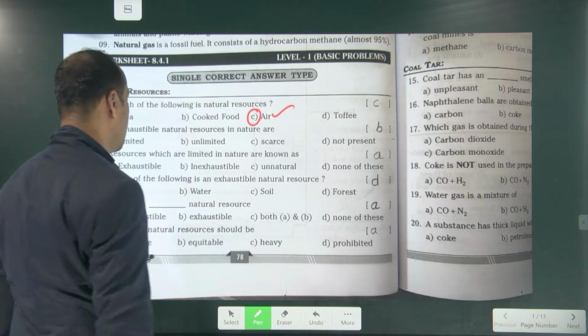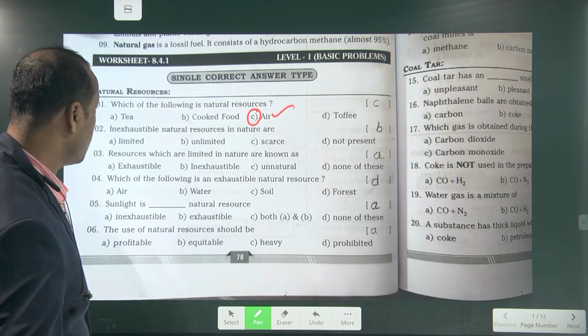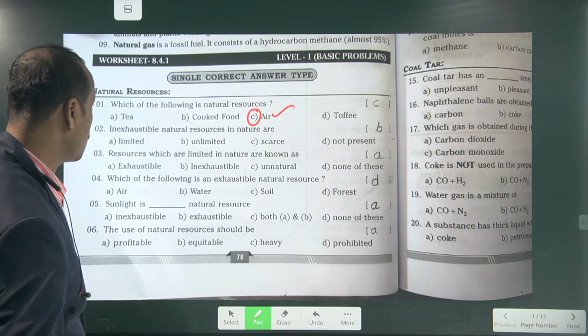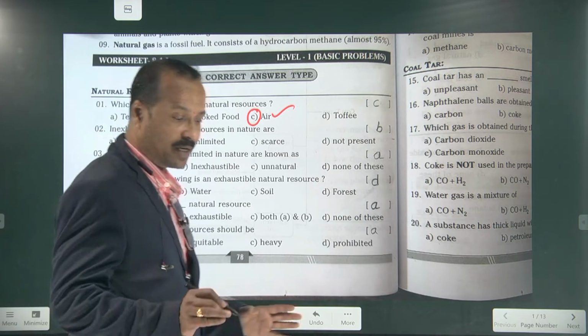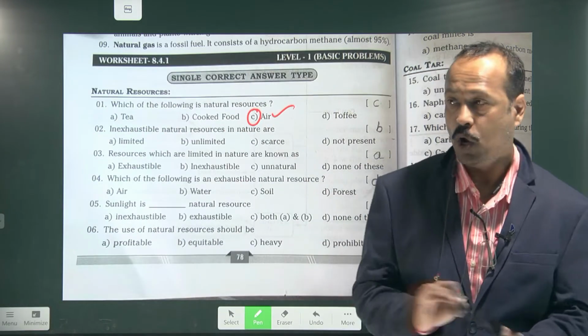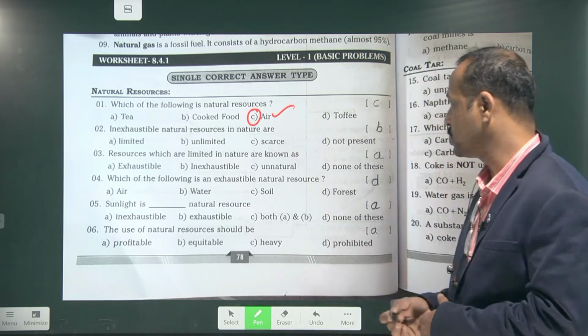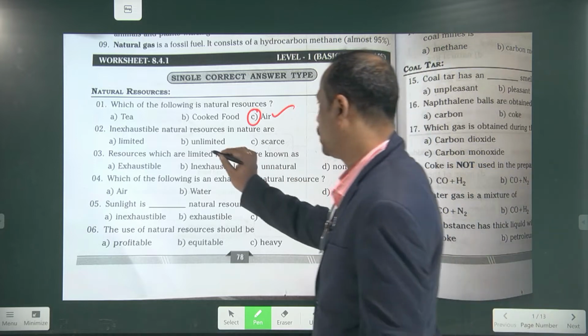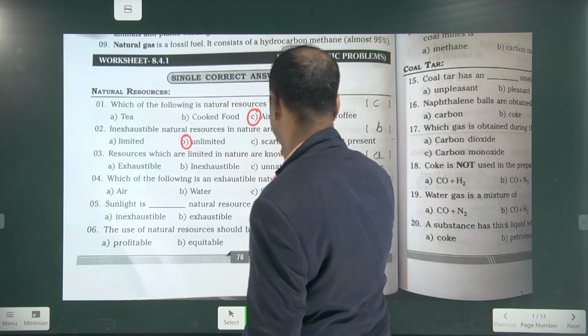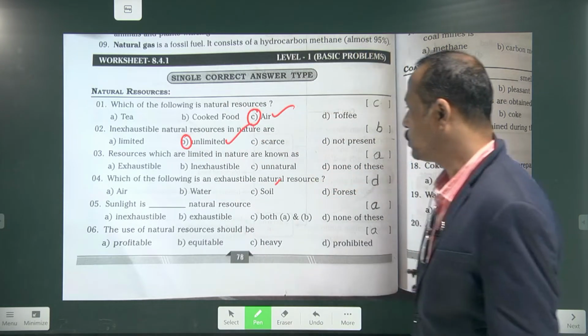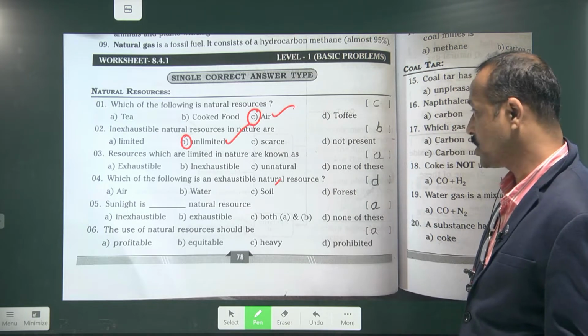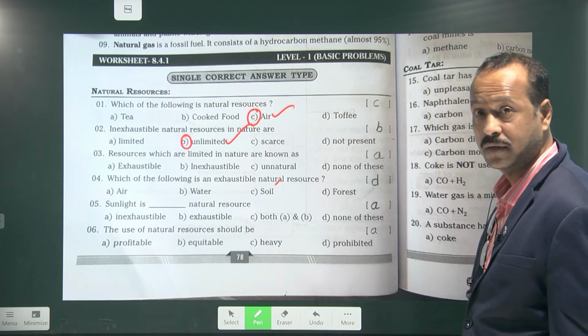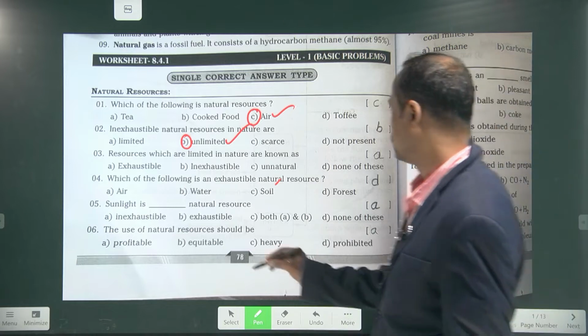Very good. Next one, inexhaustible natural resources in nature are which? Inexhaustible means which cannot be over even after using for a long period. Which one is that? B, unlimited. Very good. B is the right answer. Now, resources which are limited in nature are called exhaustible. Very good.